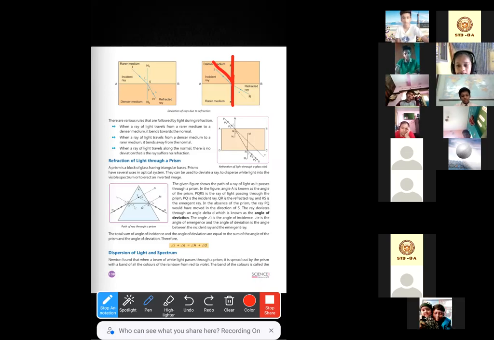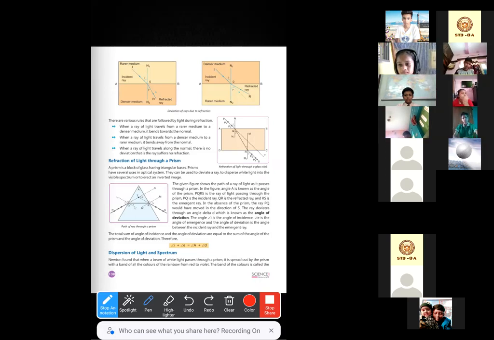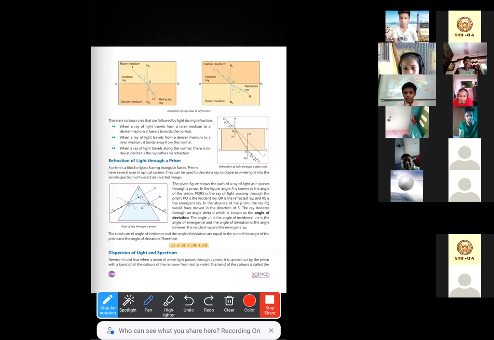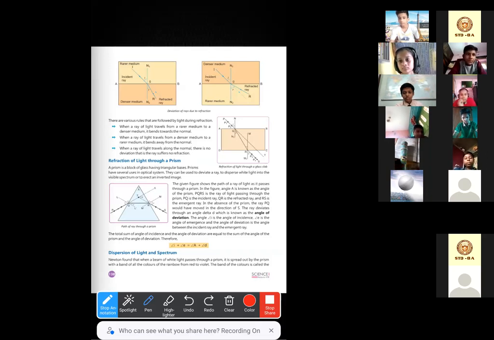Yes, ma'am. Ma'am, yesterday you were saying about the kaleidoscope. Ma'am, I have that one. Do you have it? Yes, ma'am. Then show it to all your friends so that they can have a practical experience of how it looks. Though they can't look through it, they can see how it looks.